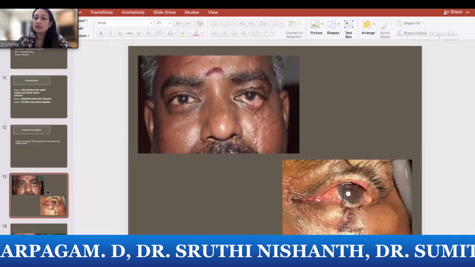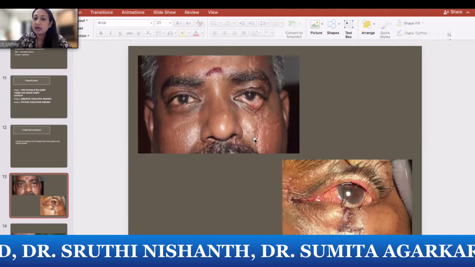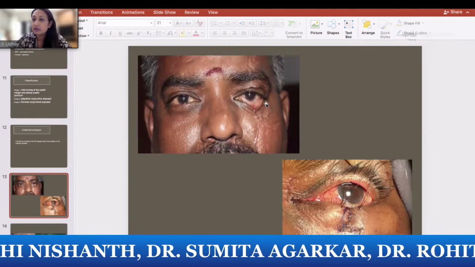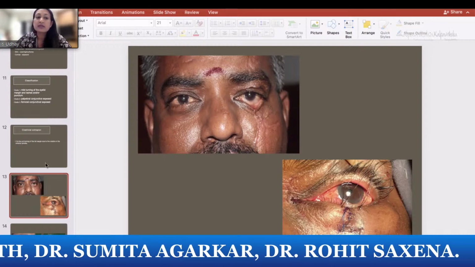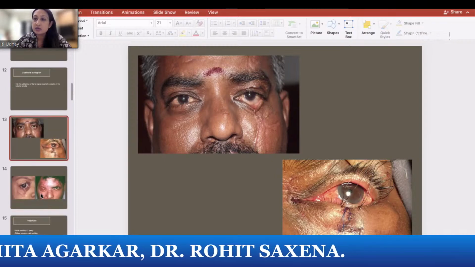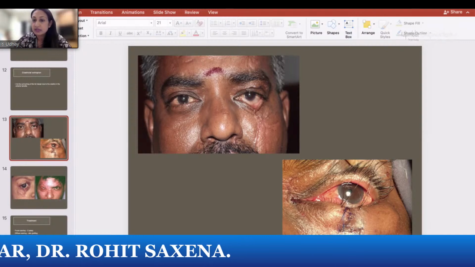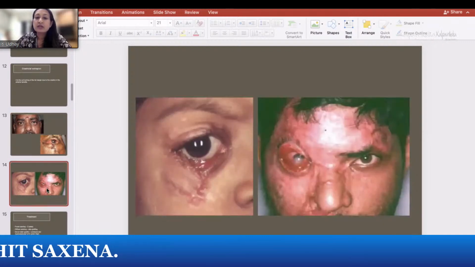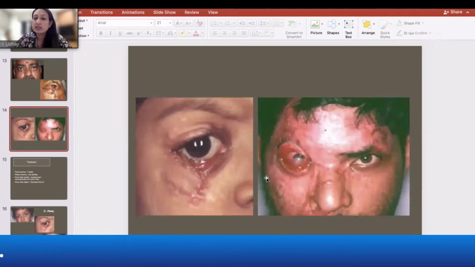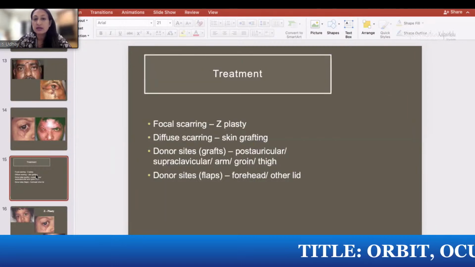So this is how some of the patients look like. This is a typical scar in the skin, and that has caused a very localized ectropion. And when there is a localized ectropion, you can correct it with a Z-plasty, like we have done here. Now, another patient, this second one is because of severe burns, and in these kind of cases, you need to do a skin graft only.